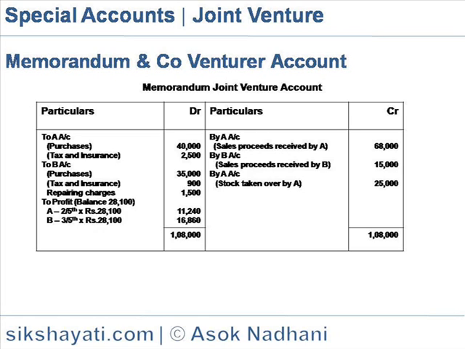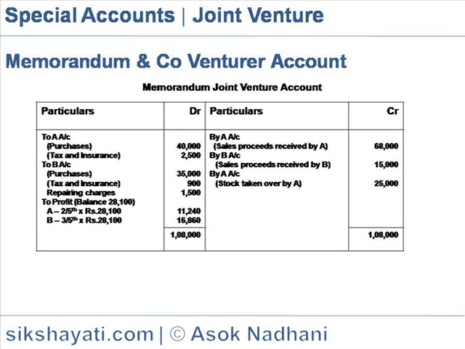Memorandum joint venture account. Look at the entries. On the debit side, first, A's purchases of motorcycles for 40,000 and expenses 2,500. B's purchases of 35,000 and expenses of 900. Repairing charges 1,500 paid by B. On the credit side, sale proceeds received by A is 68,000, sale proceeds received by B 15,000, and A took the stock which is costing rupees 25,000.